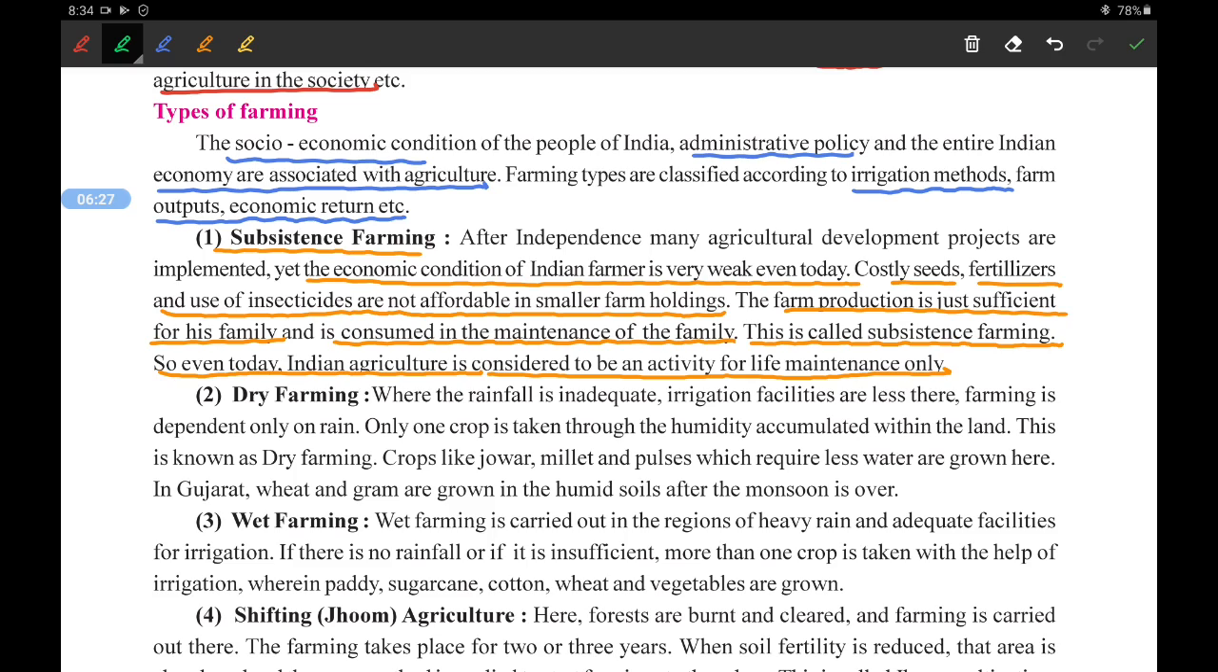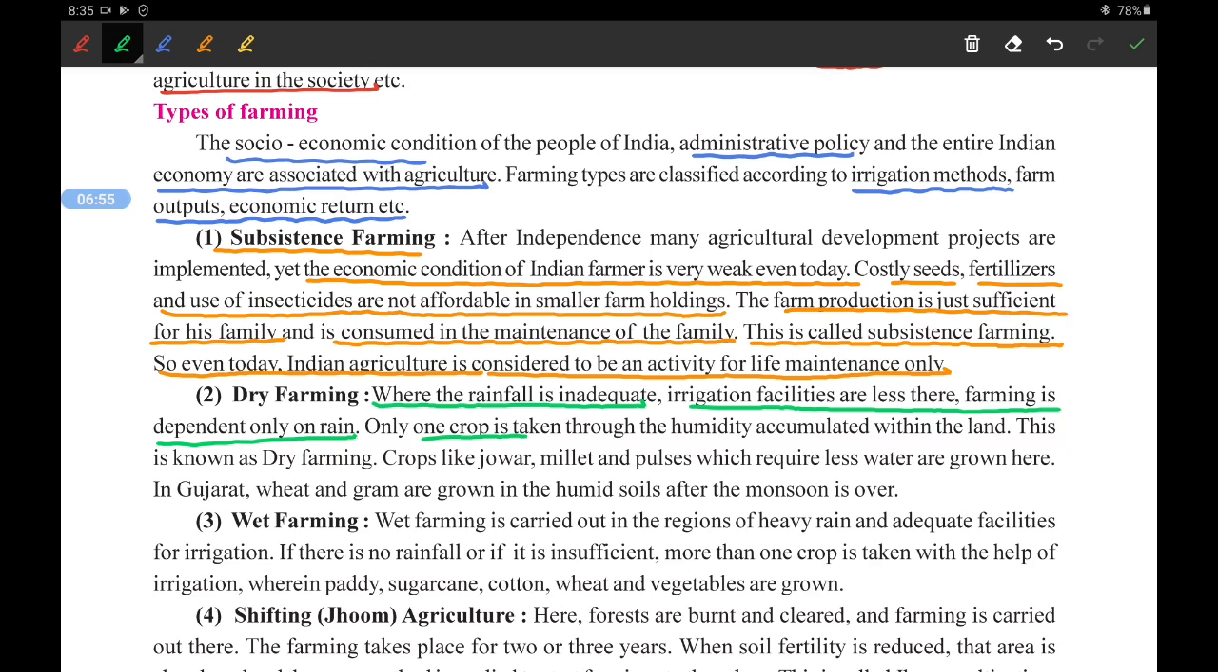Second kind of farming is dry farming. From the name it suggests that it will be done in areas where the rainfall is less. When the rainfall is inadequate and irrigation facilities are less, farming is dependent only on rain. Only one crop is taken, say. As per the previous paragraph, more than two crops are taken in most parts of the country.